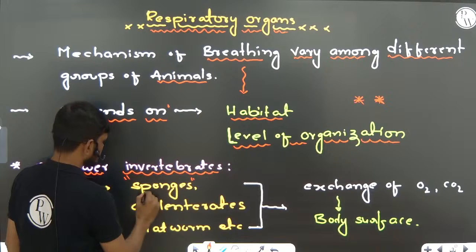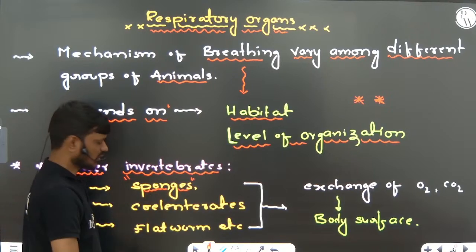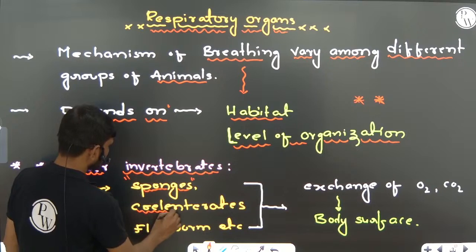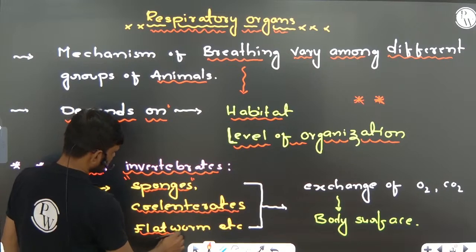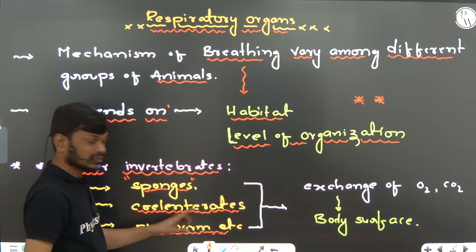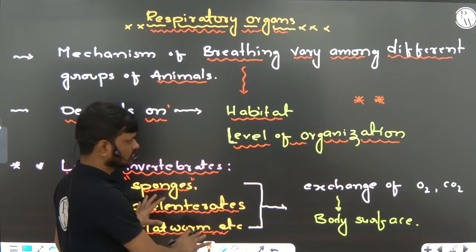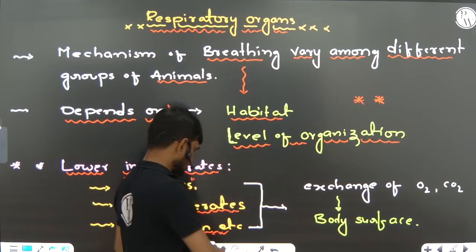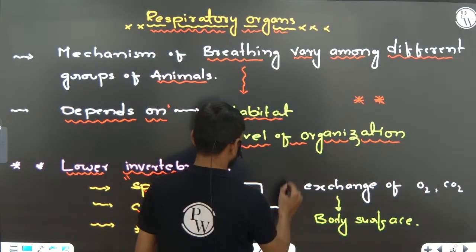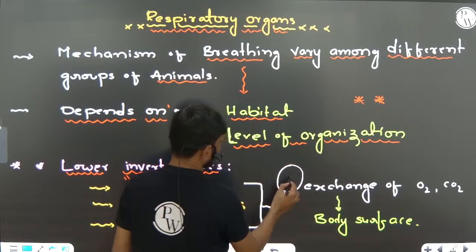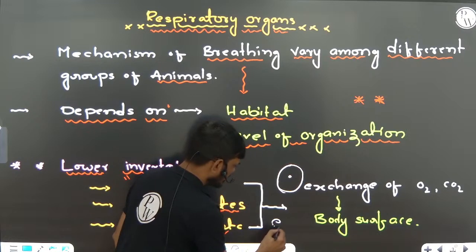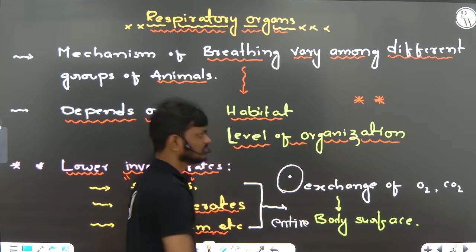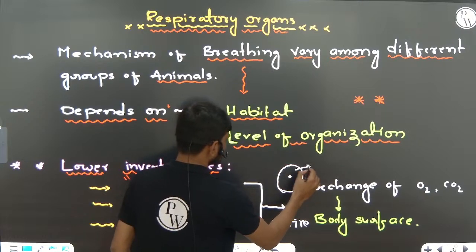Examples: sponges, also called porifera; coelenterates, also called cnidarians, which we already discussed; flatworms, etc. In these animals there are no respiratory organs present, but the entire body surface helps in the exchange of oxygen and carbon dioxide.